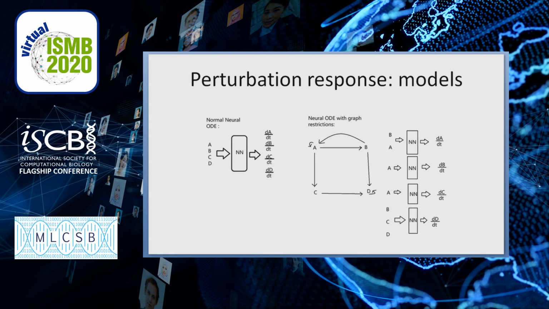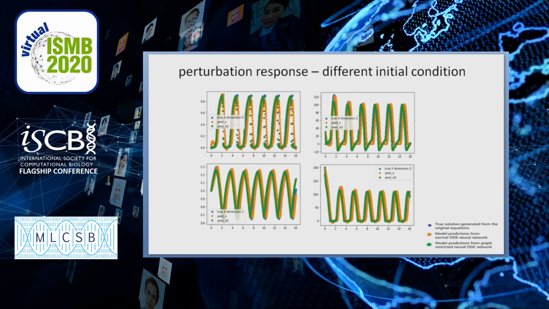In this experiment, we also tried two different versions of the neural ODE method, where in the first case, we just trained a normal neural ODE on the data, and in the other case, we assumed that we have a causal network of the system, and so we can impose the network restrictions on the model. So in the network restricted version, we are now restricting the inputs for the computation of each node to only its neighbors, and see whether or not it helps with the model performance. And in the future, network connection data will be either obtained through prior knowledge or causal network inference algorithms, such as Scribe.